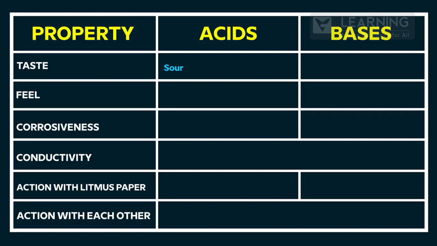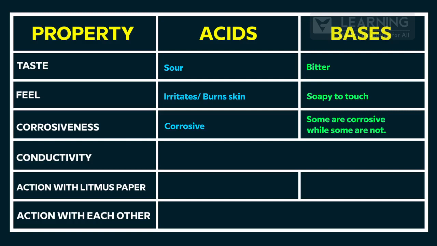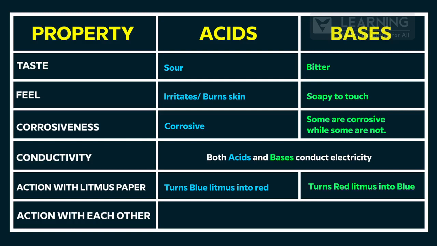Acids are sour in taste, while bases are bitter. Acid irritates or burns skin, while bases are soapy to touch. Acids are corrosive, and of the bases, some are corrosive while some are not. Both acids and bases conduct electricity. Acids turn blue litmus red, while bases turn red litmus blue. Acids and bases react with each other to form salts and water.